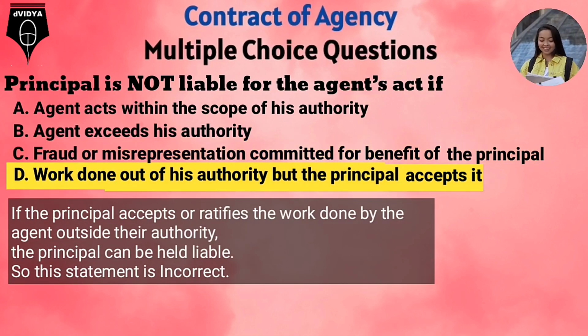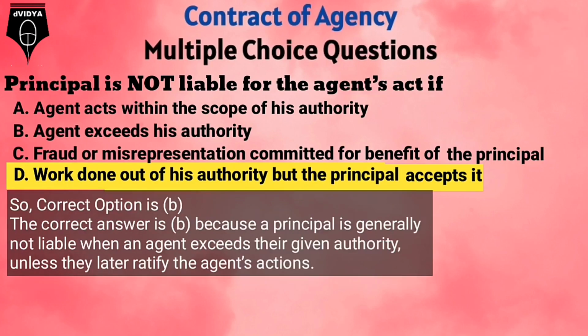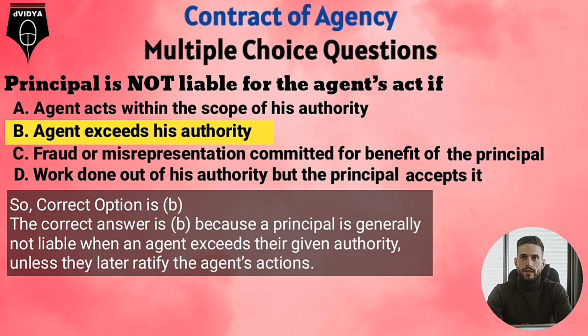Option D. Work done out of his authority but the principal accepts it. If the principal accepts or ratifies the work done by the agent outside their authority, the principal can be held liable. So this statement is incorrect. So, correct option is B. The correct answer is B, because a principal is generally not liable when an agent exceeds their given authority, unless they later ratify the agent's actions.